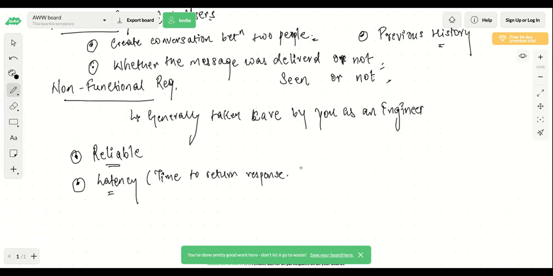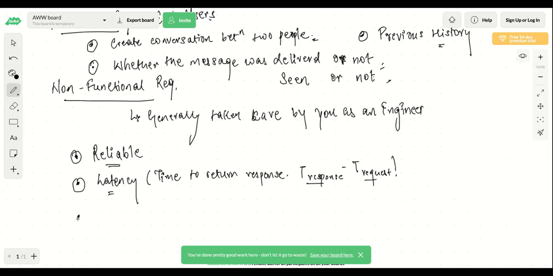So basically it's the time when you have received the response, minus the time when you have sent the request. So this represents the latency of your system, correct? Depending on the system, it should be within a few seconds, milliseconds, or microseconds. So it can vary from system to system.